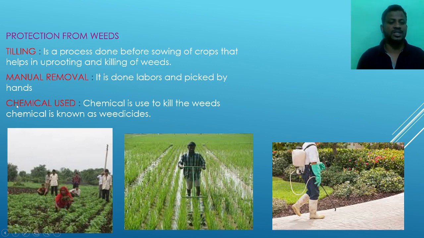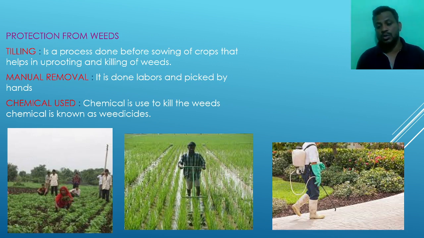And the third step is chemical use. Here in the next picture, we can see that chemicals are used to kill the weeds. The chemicals used to kill the weeds are known as weedicides, and they are prepared by the chemical industries.